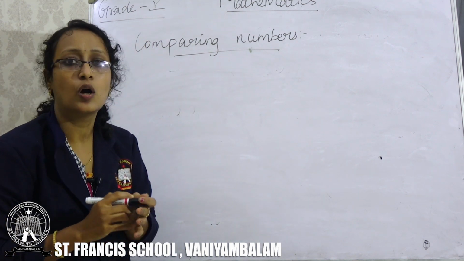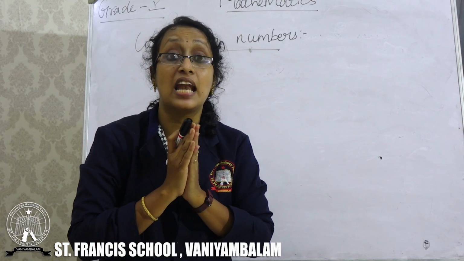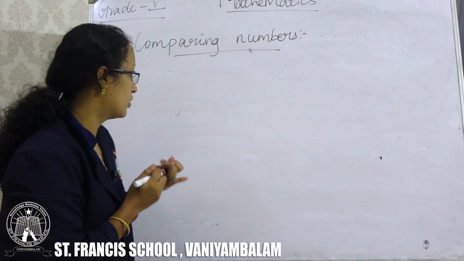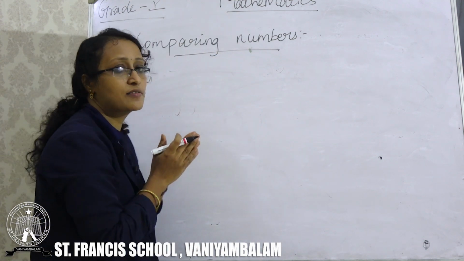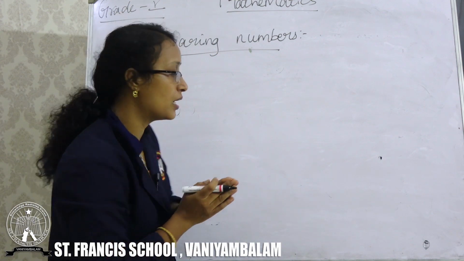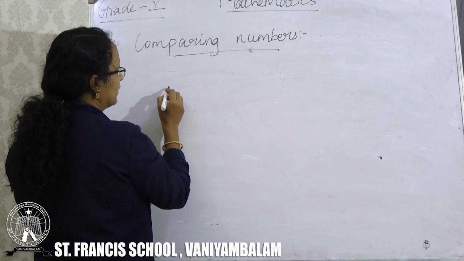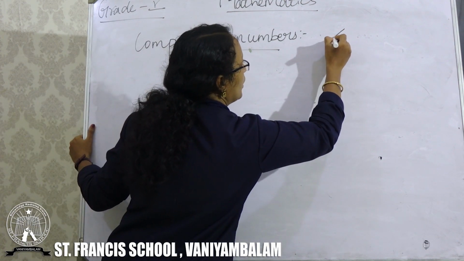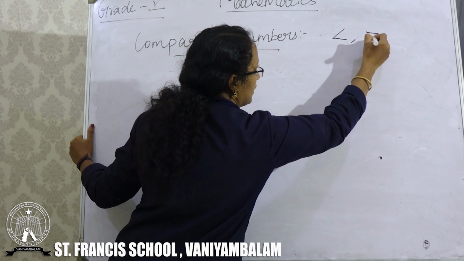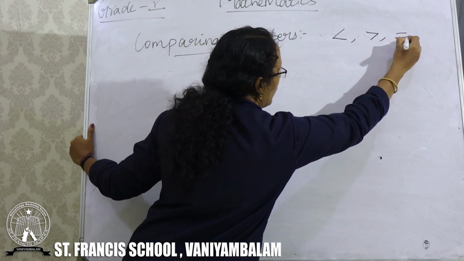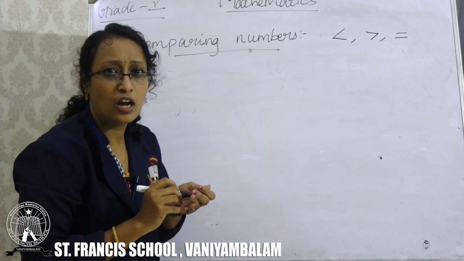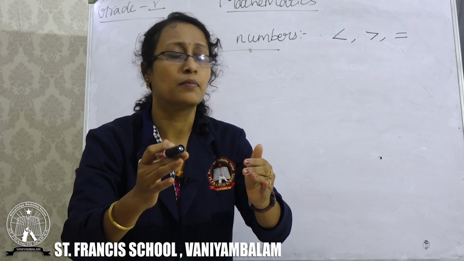Let us see how to compare large numbers. You have some conditions to compare the numbers. When you compare, you will get the less than symbol, greater than symbol, equal to symbol.